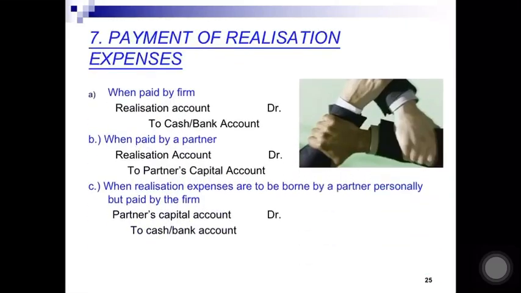Next, payment of realization expenses. In this case, there can be three cases. Number 1, when realization expenses are paid by the firm. Entries, realization account debited to bank. Number 2, when it is to be paid by the partner, then realization account debited to partner's capital account.